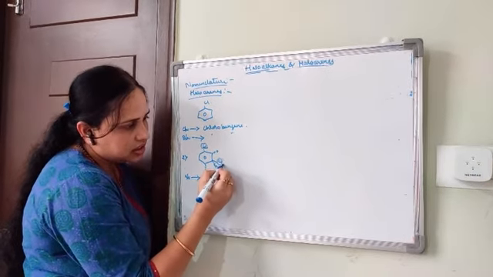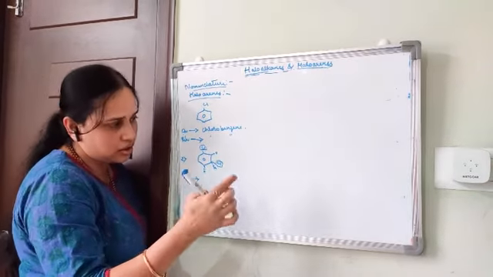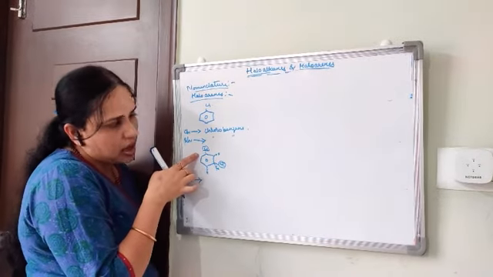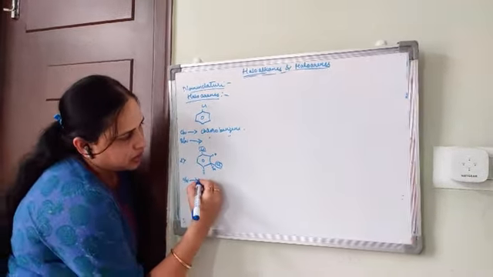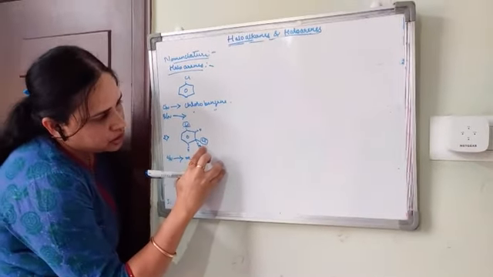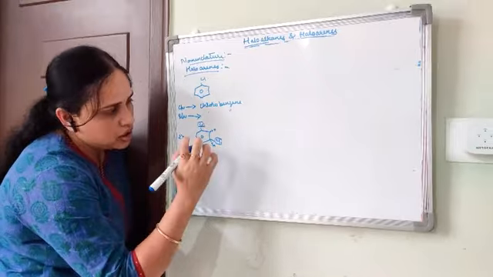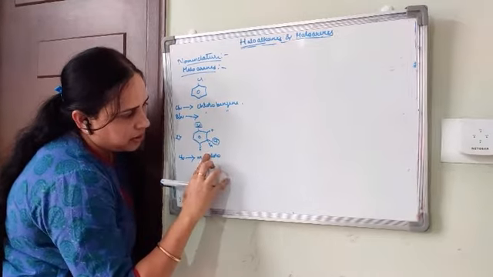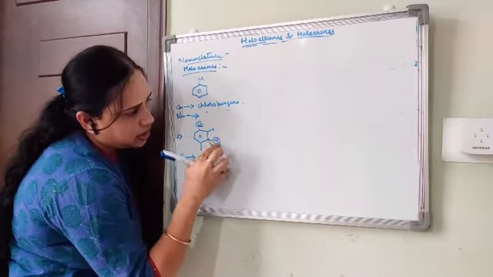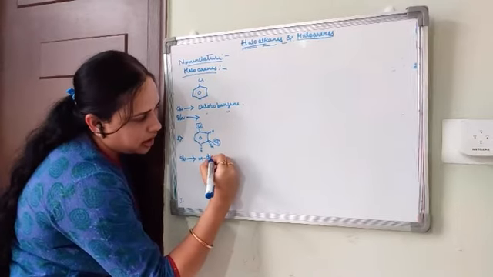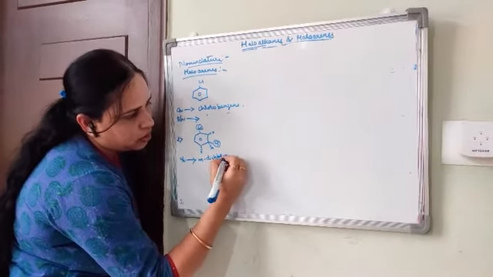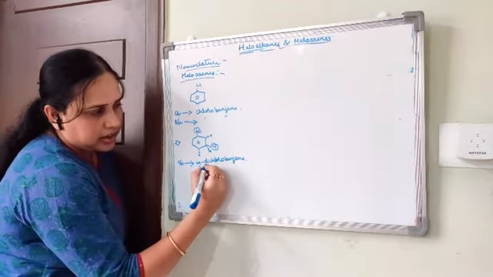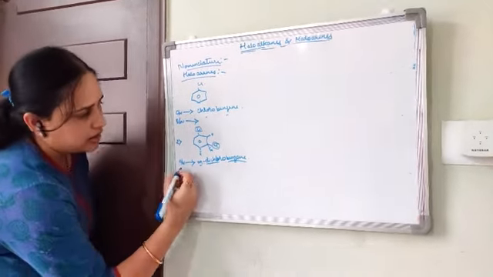If we consider this carbon atom as the major functional group, then these two are ortho and these two are meta and this is para. Okay, so in the meta position there is a chlorine atom present, so meta dichloro, there are two chlorine atoms, so meta dichlorobenzene, right?